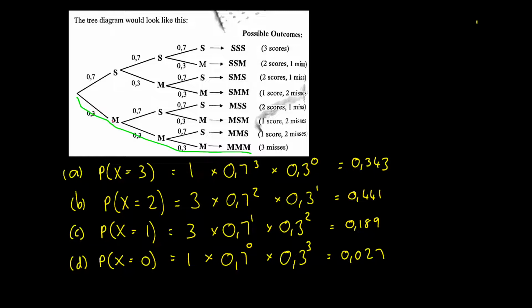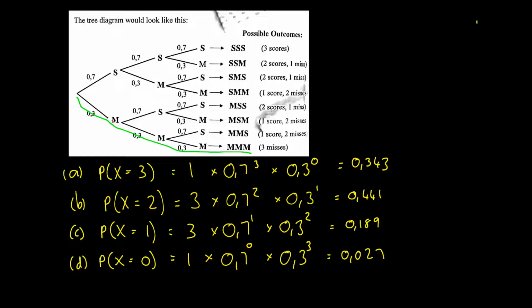All right, so we have, in terms of the number of ways, 1, 3, 3, 1. Our exponents for the probability of successes are going down, 3, 2, 1, 0. And our exponents for the probability of failures are increasing, 0, 1, 2, 3. Okay, these always add up to 3 because there are only 3 trials. All right, and they're complementary events, they're mutually exclusive, so those exponents are always going to add up to 3.